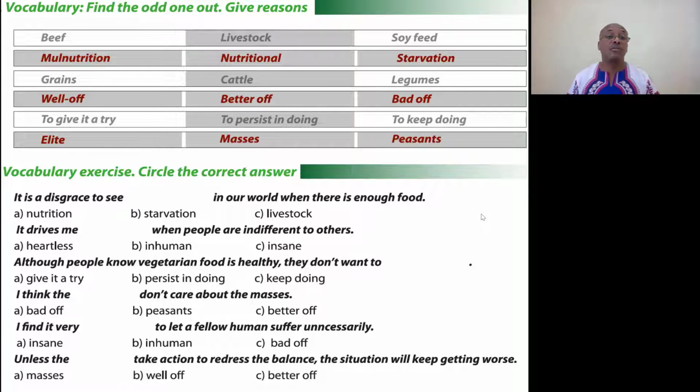Now let's move on to the vocabulary exercise, which will basically contextualize the vocabulary. We'll show you how these words are used in context. So read the sentences carefully and choose the correct answer.